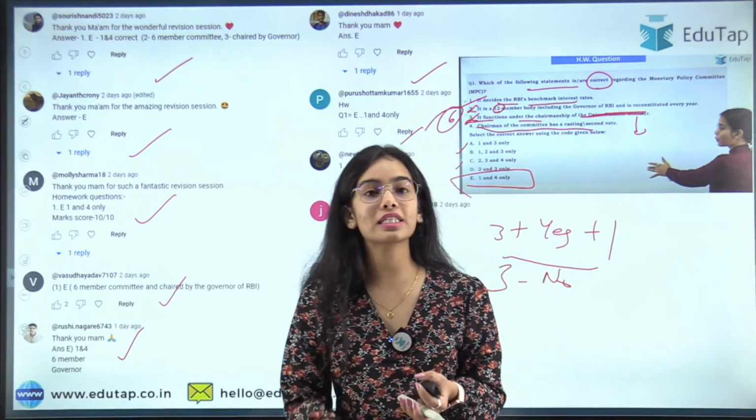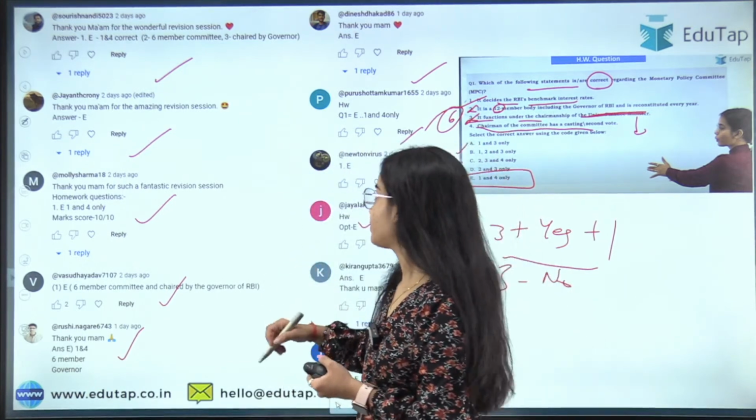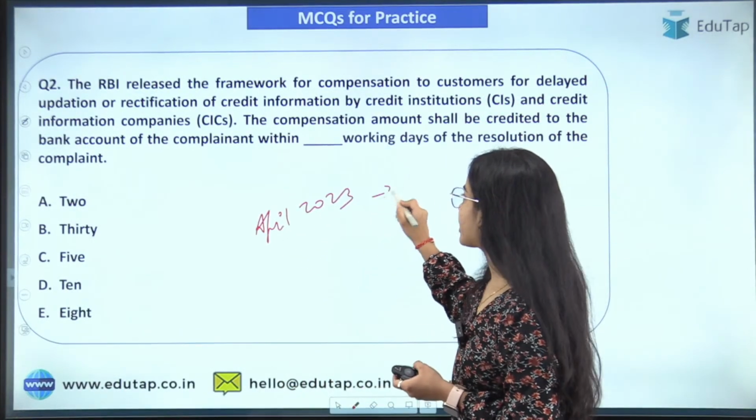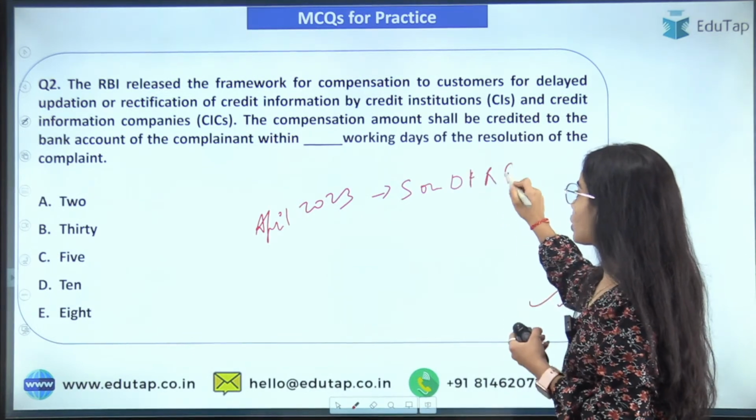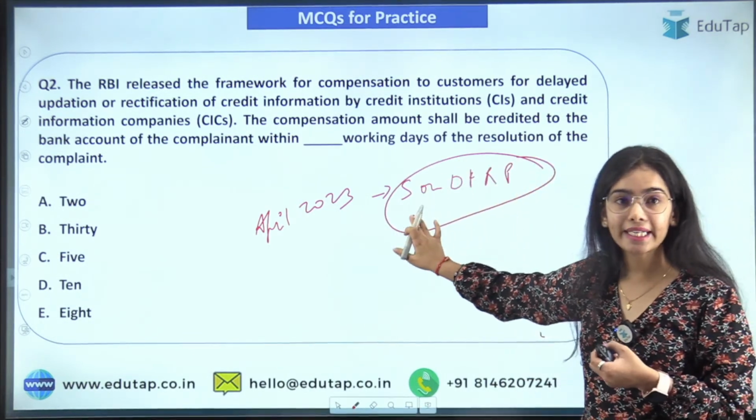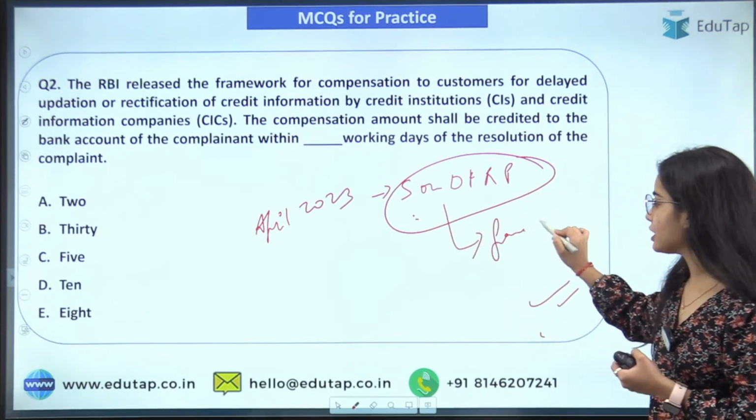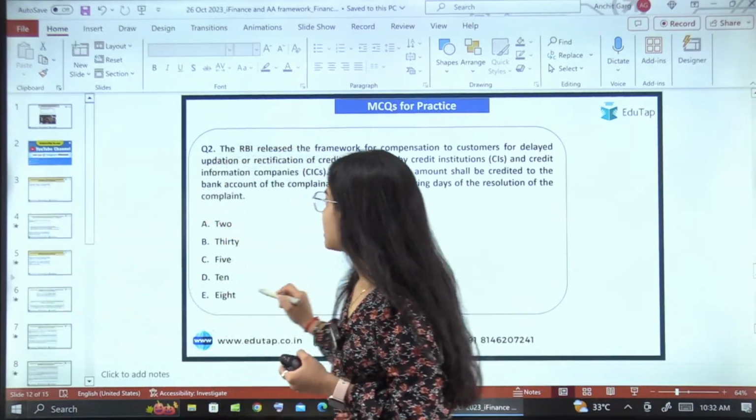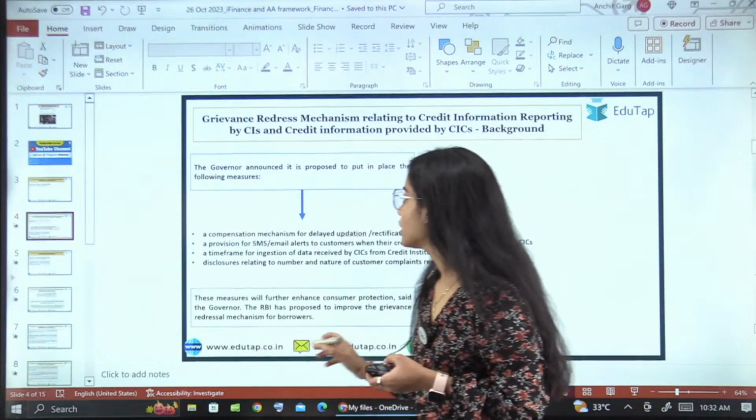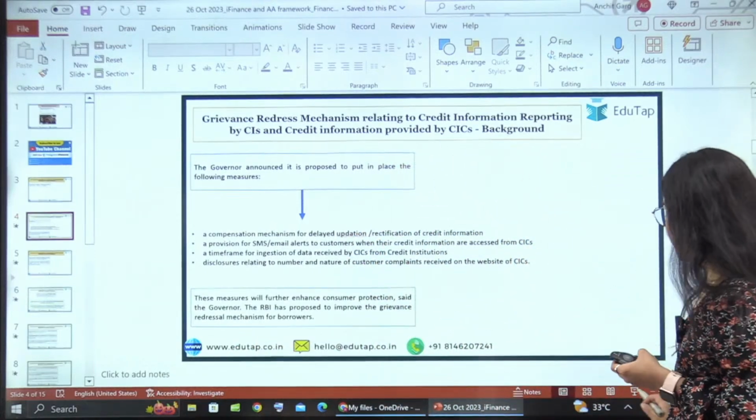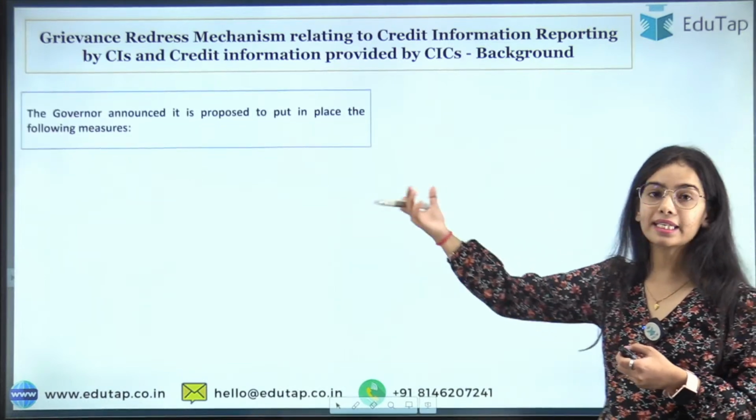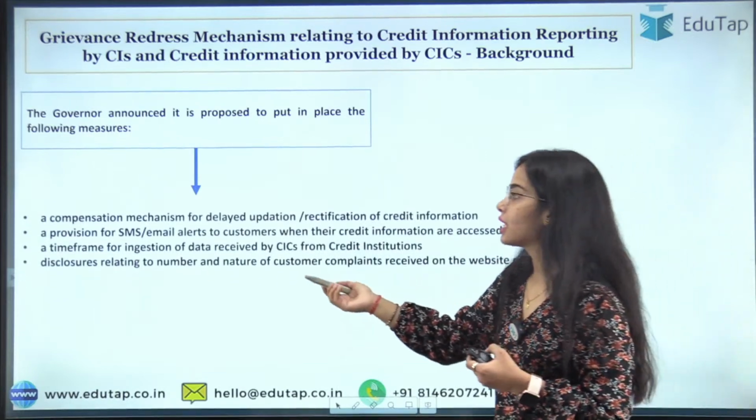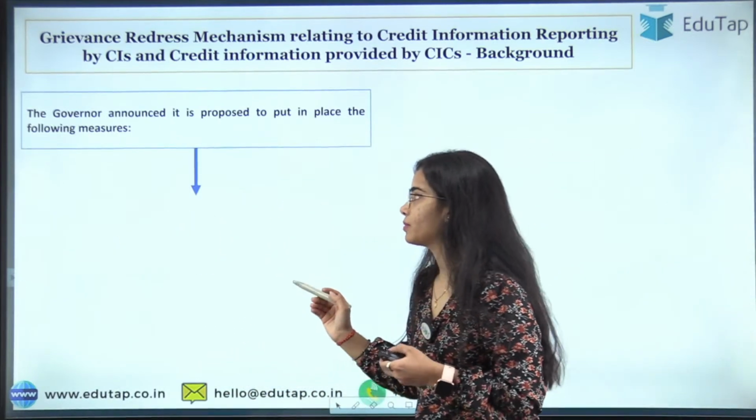Yes, this news was in April, like I have told you now, that in April 2023, the Statement on Developmental and Regulatory Policies document was released. So at that time, it was said that a framework will be released for the grievance redressal mechanism, and now the RBI has released this framework for the compensation mechanism.